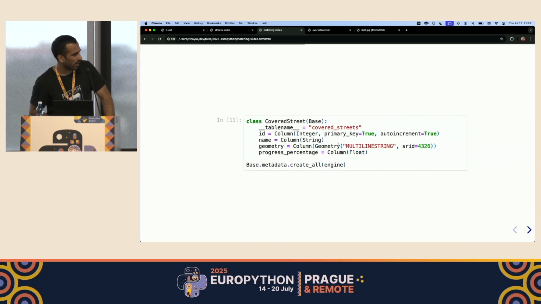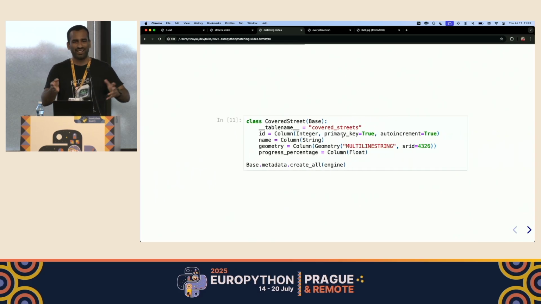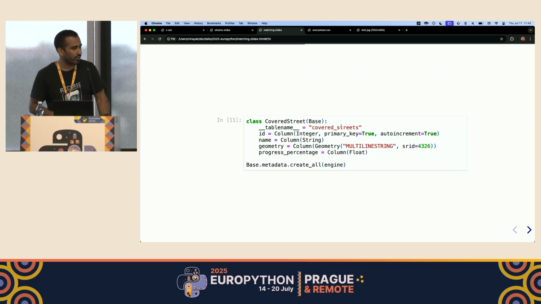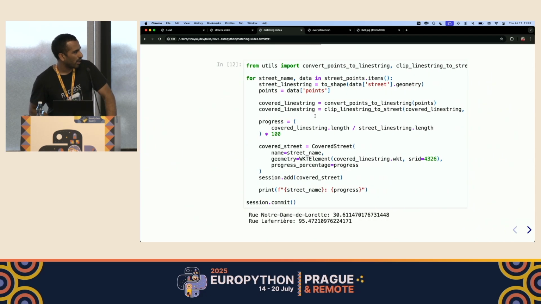Now we need a way to store these matched streets into our database so that we can eventually look at the progress. To do that, we're going to create a new covered streets table. It looks very similar to the last table that we created. The only difference is that it has a progress percentage where we're going to store the progress for that street that we ran on.